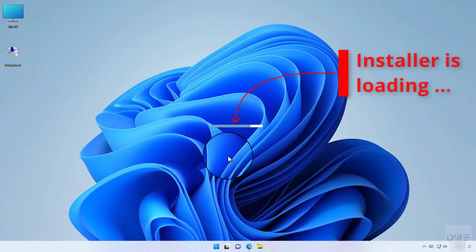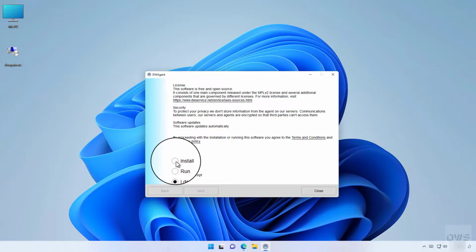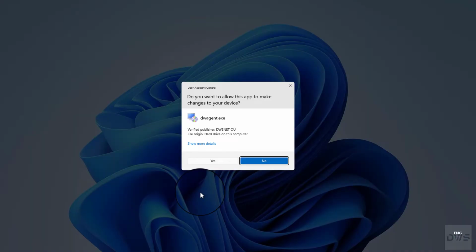The installer is loading. Once the installer has started, you can choose to install or run the agent. Select the Install option. Click Next. Click Yes.